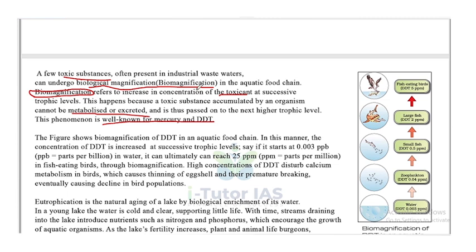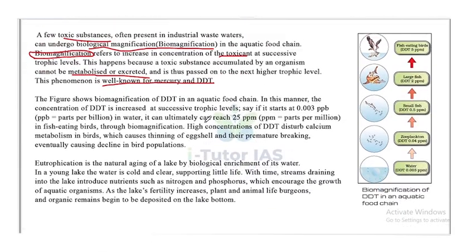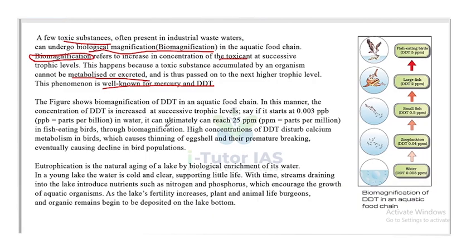So this biomagnification happens if we don't dispose of the harmful substances in the industrial waste properly, and this will lead to an accumulation of waste materials like toxic chemicals in the aquatic food chain, which will increase as we move up the trophic levels. So here is a figure. It shows the biomagnification of DDT in an aquatic food chain.